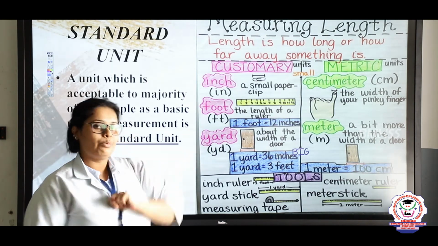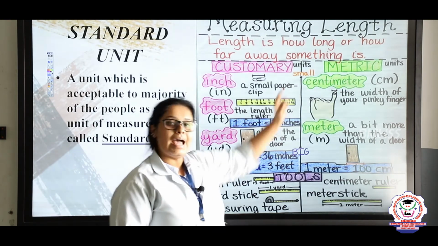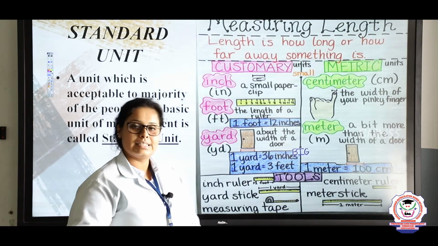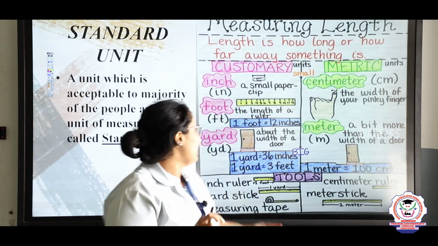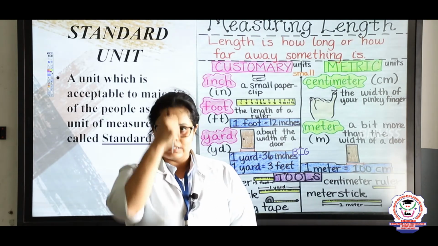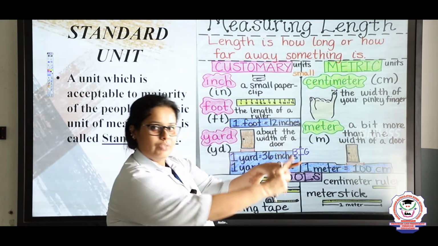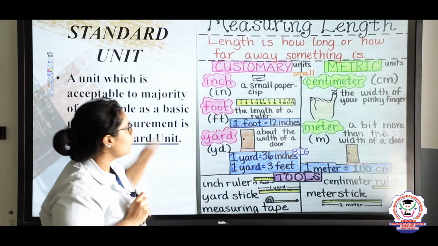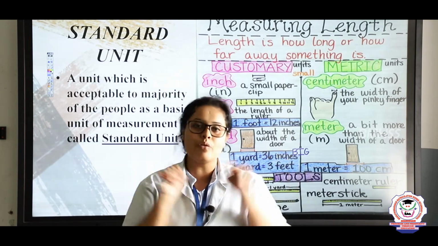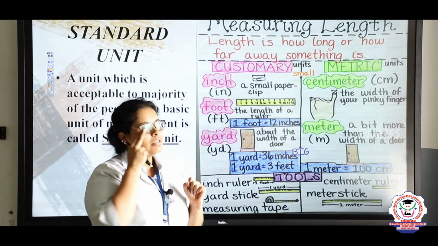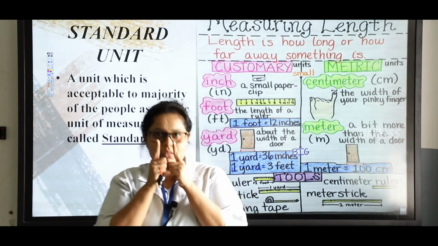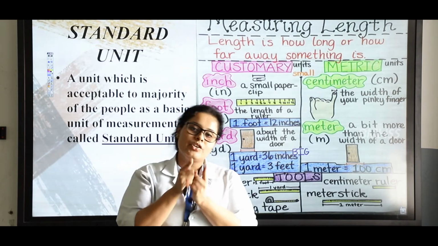So previously how did we used to measure? There were 2 ways. One is customary and another is metric. So in customary there were 3, that is inch, foot and yard. So yard I have explained, the distance from my nose, that is the center of the body, till the end of this finger, and foot is how much? Foot is 1 foot, that is the length of your foot, and inch is, for example, a paper pin. The distance of the paper pin is known as an inch.